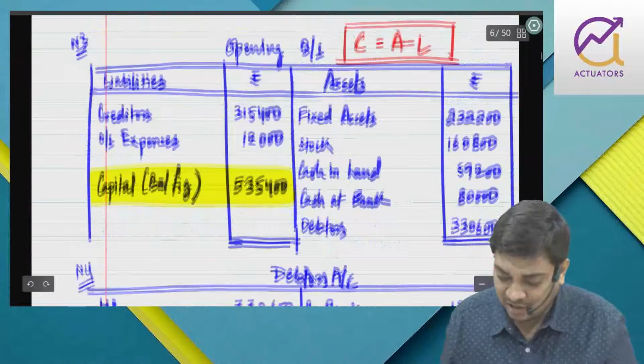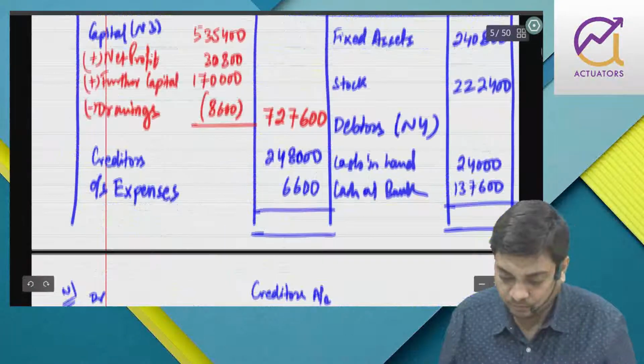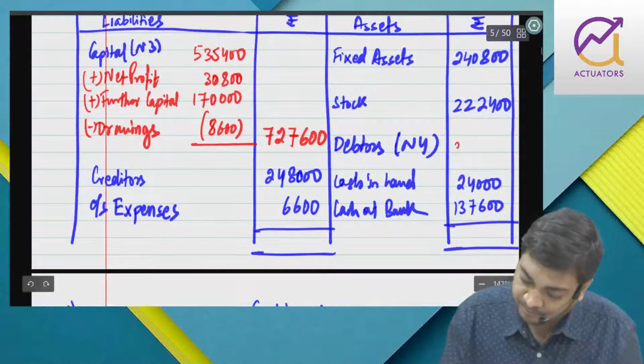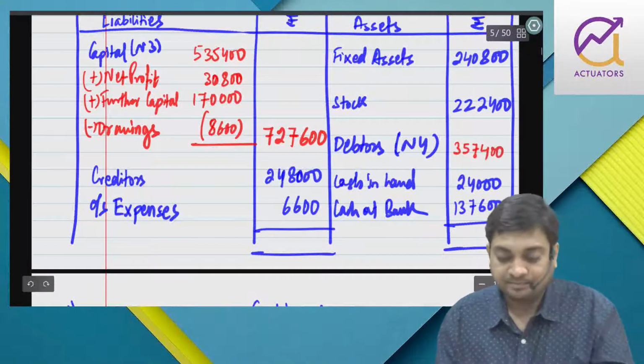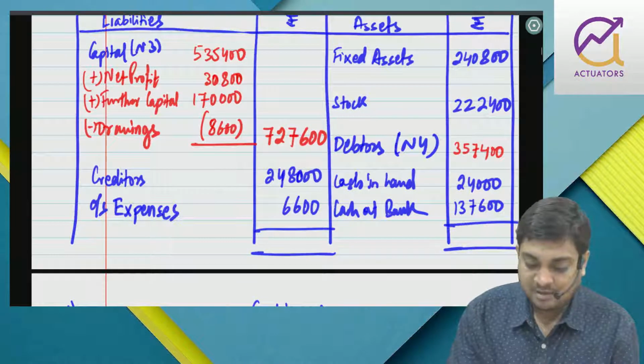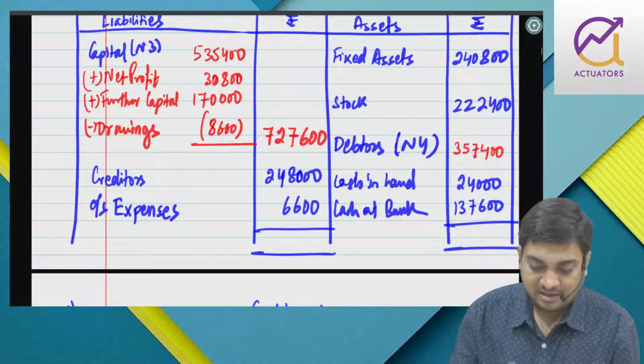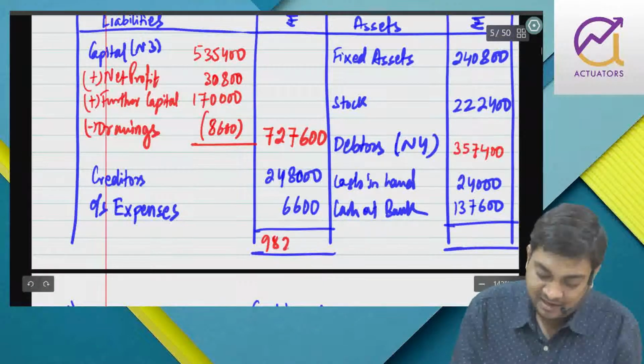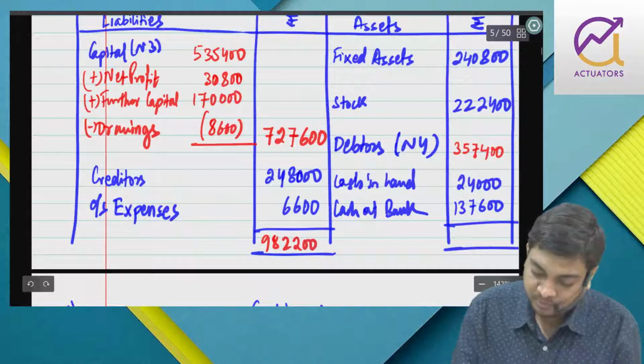Now let me just tell you, if I put here 357,400, it should tally. 727,600 plus 248,000 plus 6,600, that is 982,200.